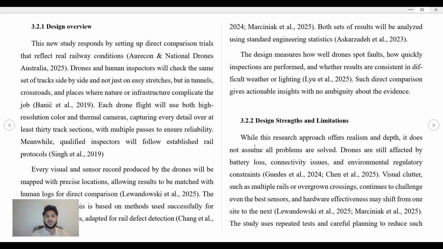The system was designed for easy scaling across different rail networks and allowed human experts to review and confirm alerts for best results.